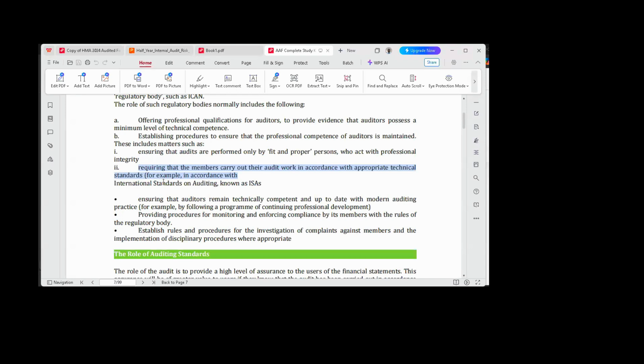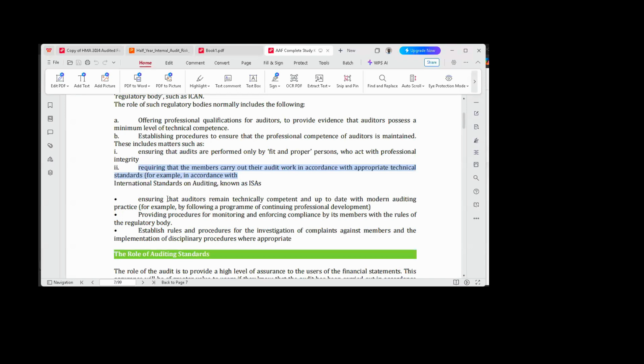So what that means is that with the ability to obtain technical standards, one of the things you need to know is that you must act in accordance with those auditing guidelines, the International Standards on Auditing. All right. They also ensure that their members are kept up to date. How do they ensure that? They organize seminars, they organize webinars, they organize trainings, okay? Now, all of these trainings are meant to do what?